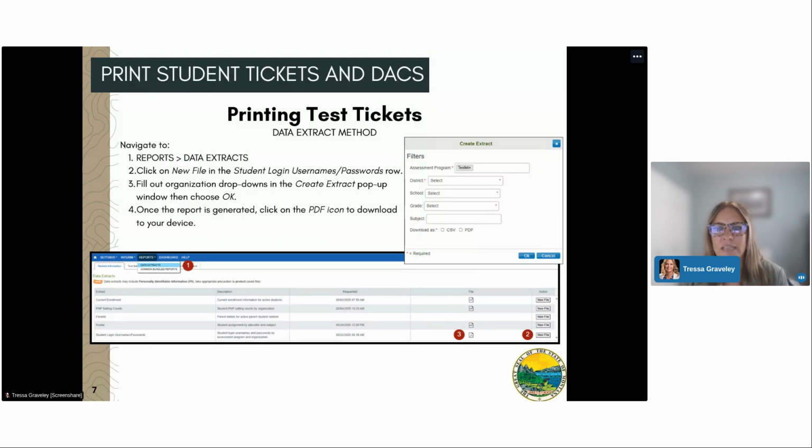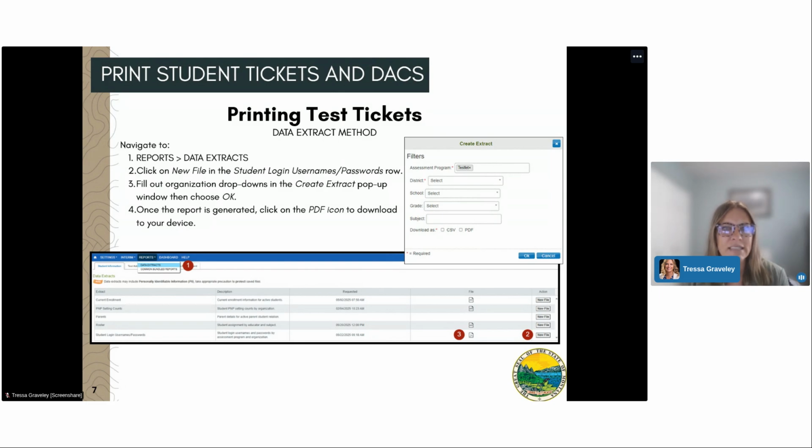So this method may be most useful when preparing tickets at the beginning of the school year. Student logins do remain the same all year, and they will give access in the Kite student portal for both math and ELA testlets. A reminder that this is considered a secure test item, so please keep them in a secure location when not in use.